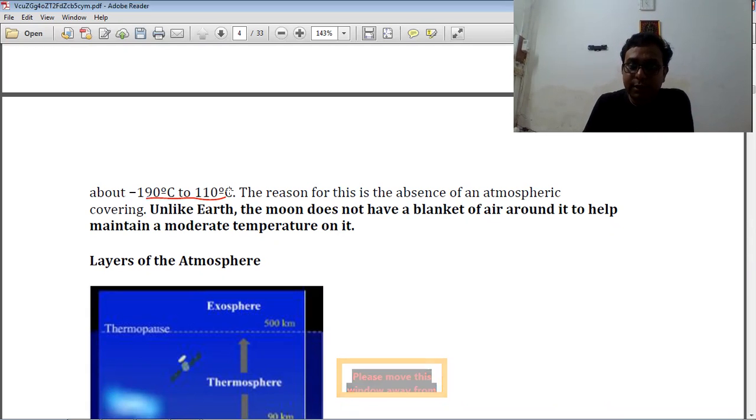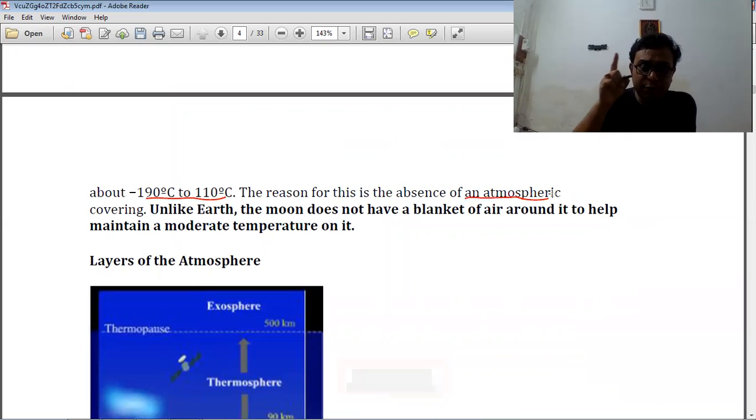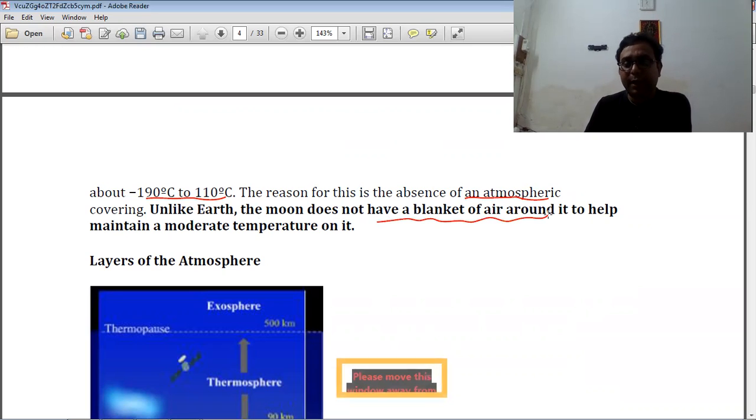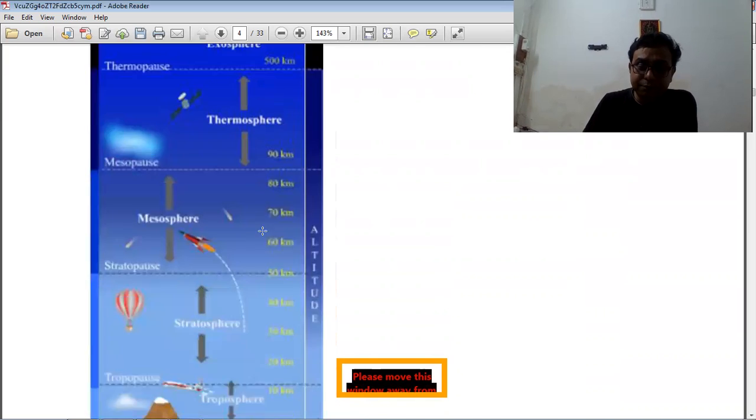The reason for this is the absence of an atmosphere. So the atmosphere takes a very important role. Unlike the earth, the moon does not have a blanket of air around it to maintain a moderate temperature. So you find out the importance of the atmosphere, right?